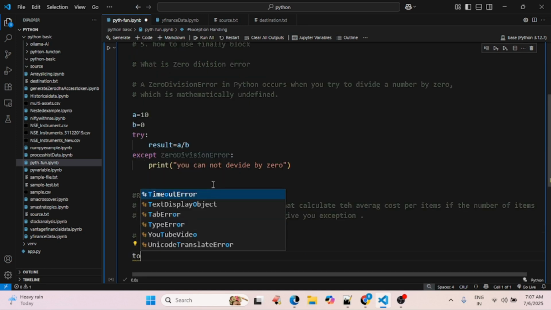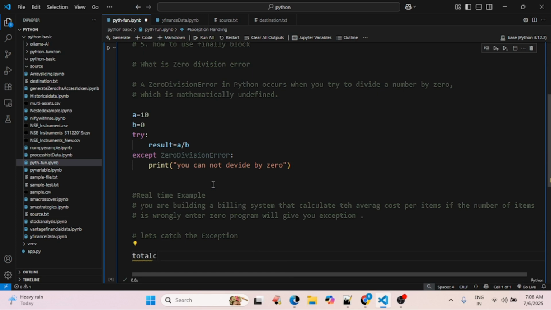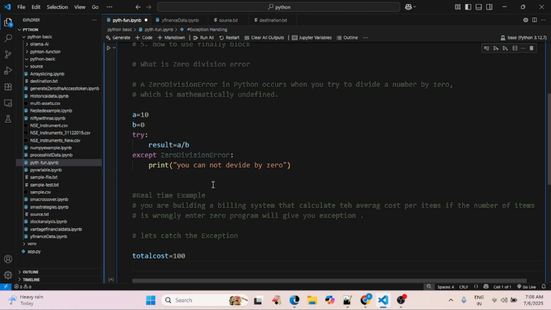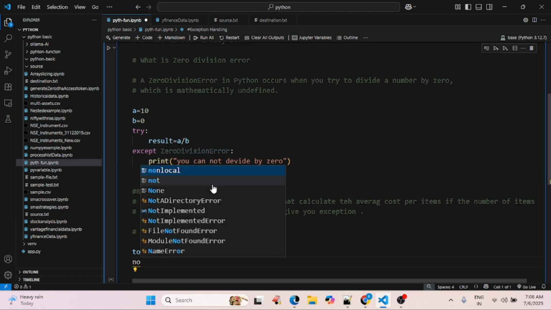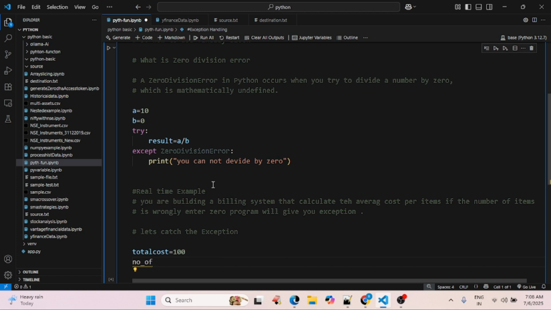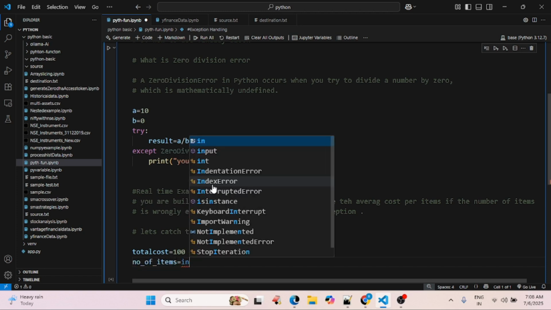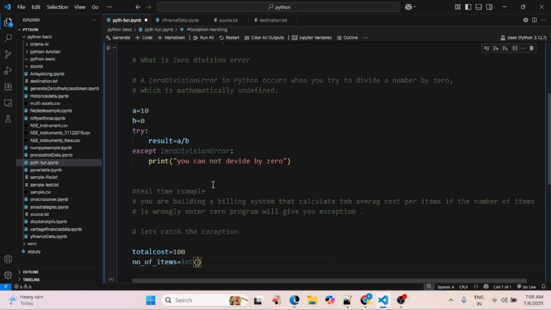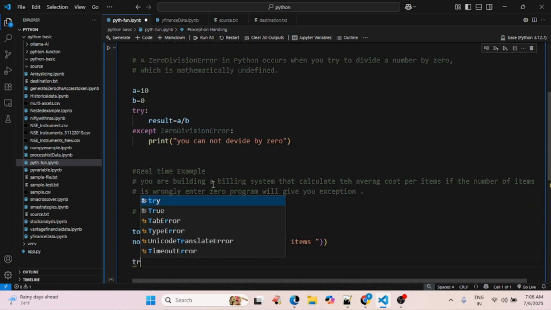Total cost is equal to 1000. The number of items I will capture through the keyboard using int input, and I will handle it through the try block.